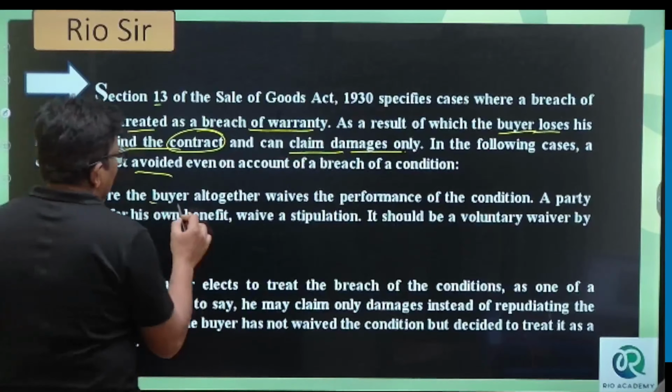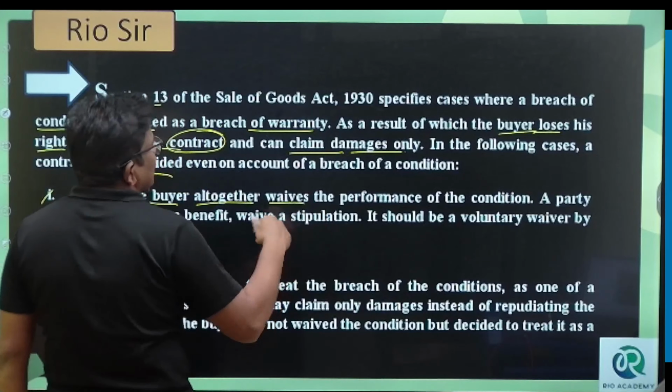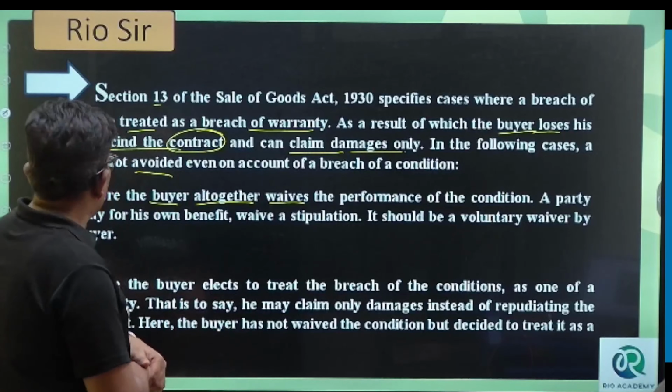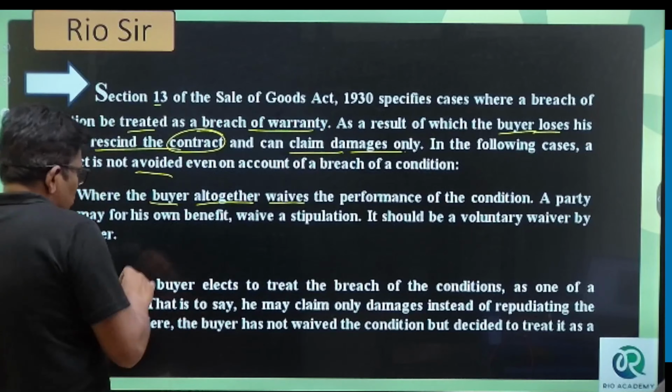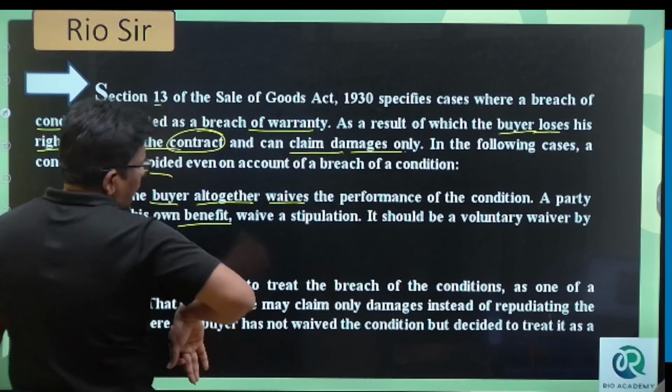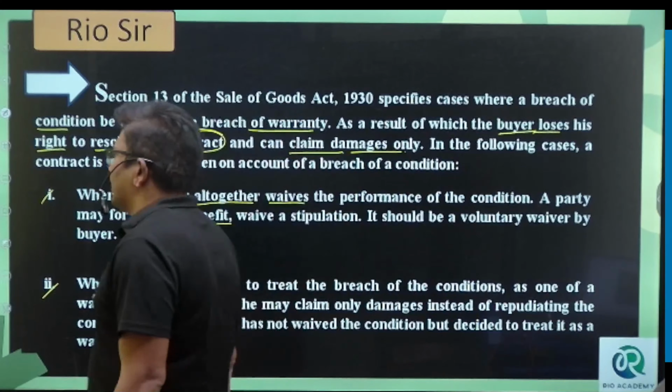Where the buyer waives the performance of the condition. A party may, for his own benefit, waive a stipulation. It should be a voluntary waiver. The buyer has waived the conditions, saying let it be, it is for my benefit, I don't want to continue the condition, I want to cancel the conditions. That breach of condition is nothing but breach of warranty.